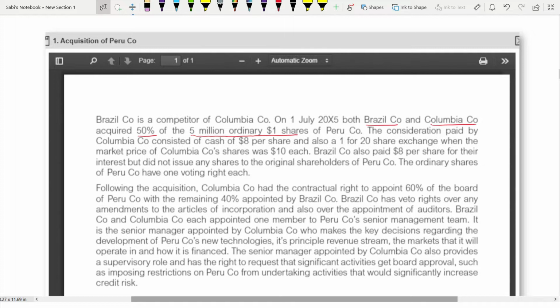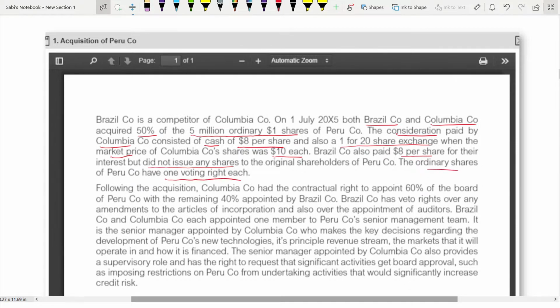So the consideration paid by Columbia consisted of cash of $8 per share. What is the consideration? That is in cash, okay? From Columbia, that is $8 per share, and also a 1 for 20 share exchange, when the market price of a Columbia share was $10 each. Brazil also paid $8 per share for their interest but did not issue any shares to the original shareholders of Payro. Okay? The ordinary shares of Payro have 1 voting right each.